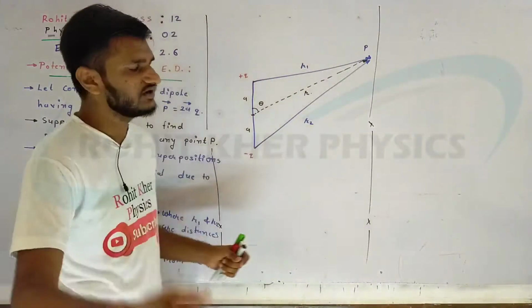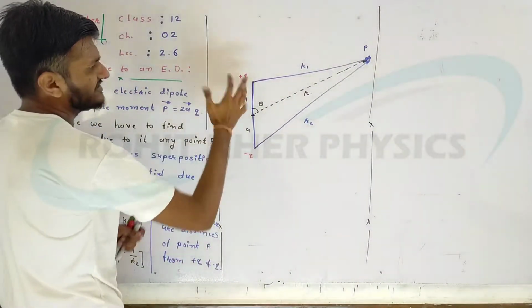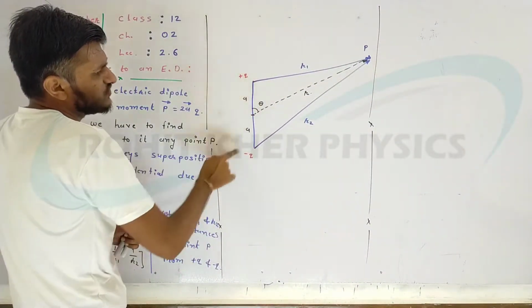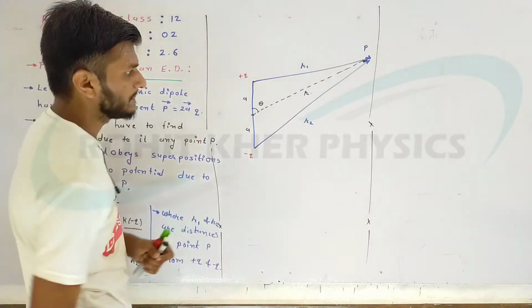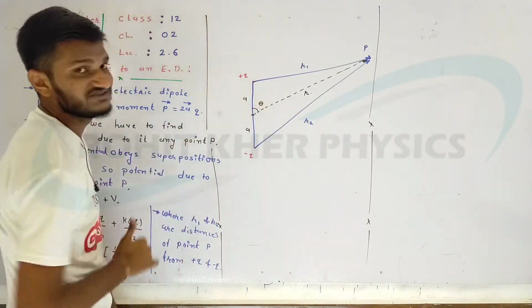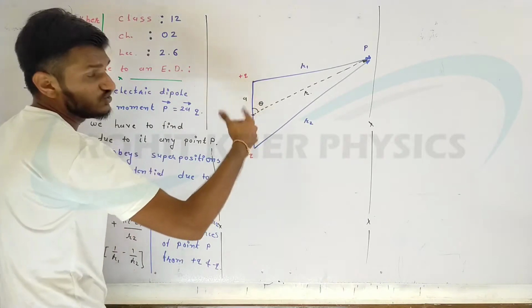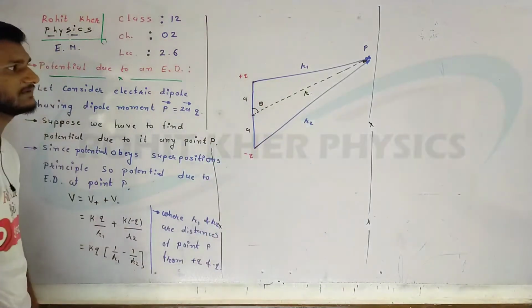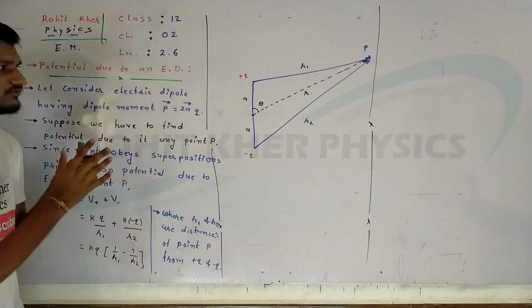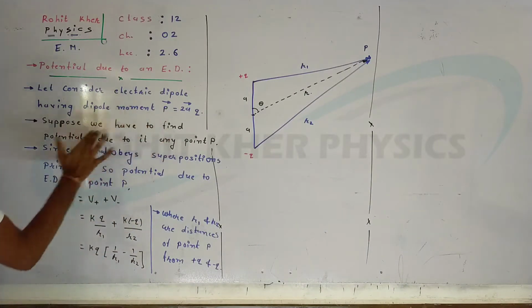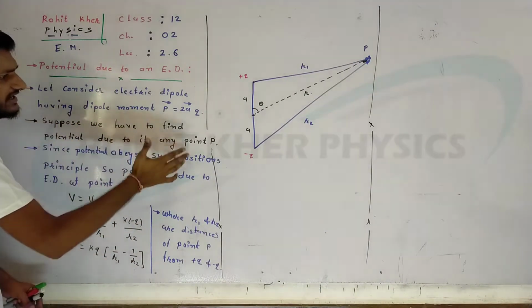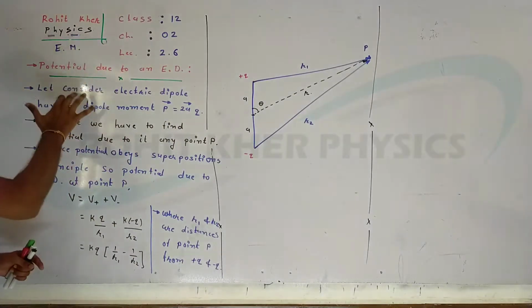So here we have one electric dipole. Here is a minus q, here is a plus q, and the distance between plus q and minus q, let it be 2a. That means from the midpoint of this dipole, this distance is going to be a, and this distance is also going to be small a. Suppose we have to find the potential due to it at any point.